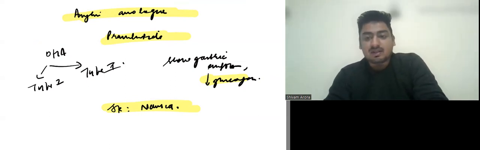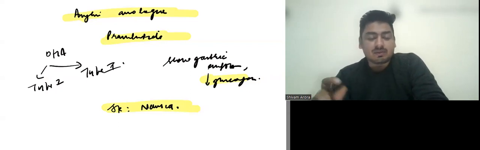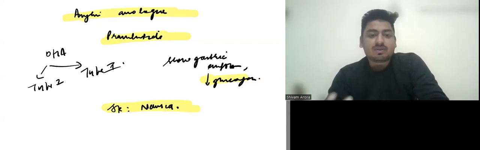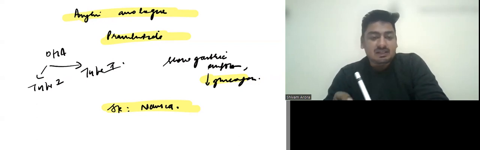But the only drawback is that it has a very low efficacy. It reduces the glucose level by only a slight. It leads to only slight decrease in the glucose level or slight decrease in the HbA1c level. Okay. All the best, guys. Just try to remember each and every OHA because it is a very commonly asked question.